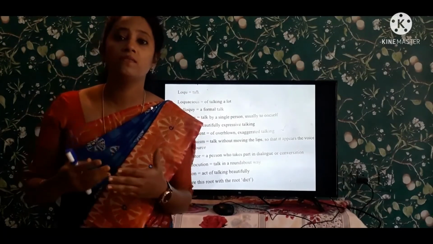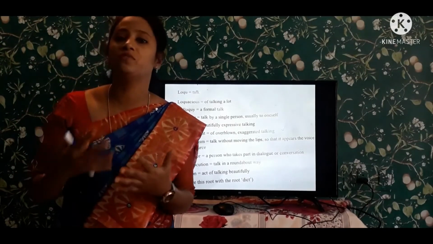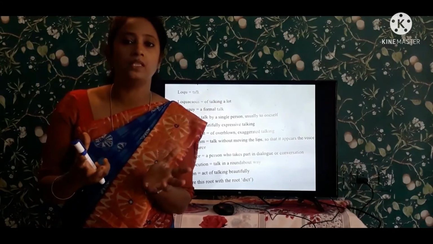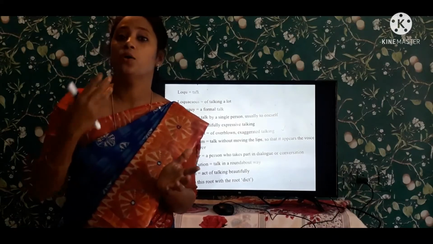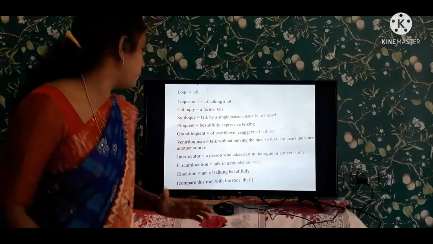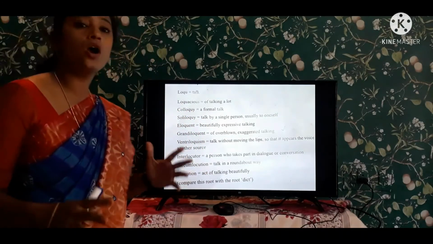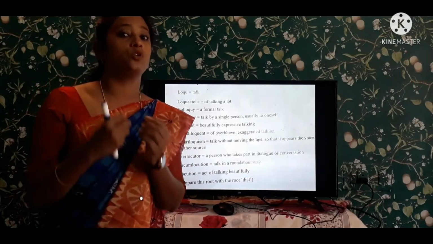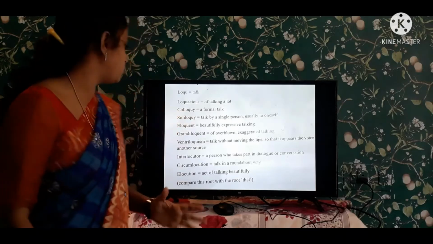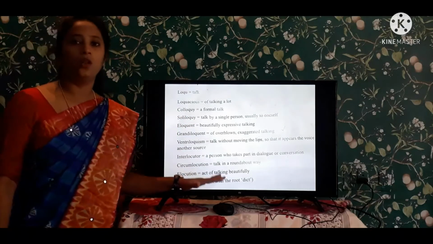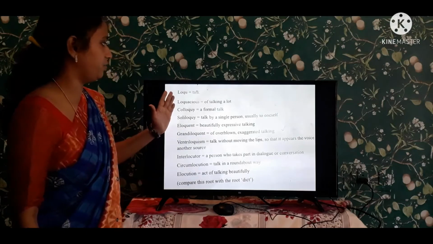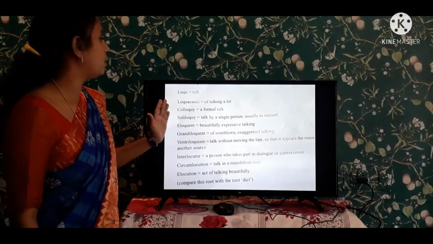So they talk beautifully. They give their speech beautifully by attracting the people. They impress the people by their words. So that is the best example for this elocution. They talk with people beautifully, they give speech. That is known as elocution.